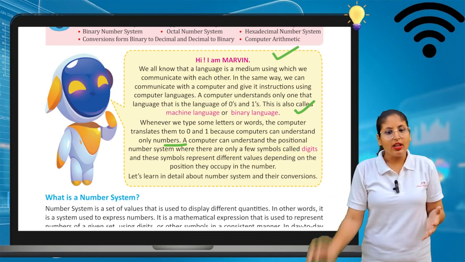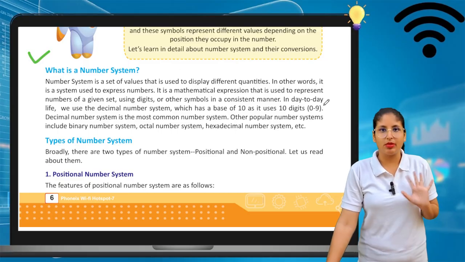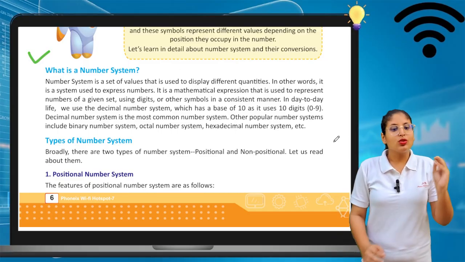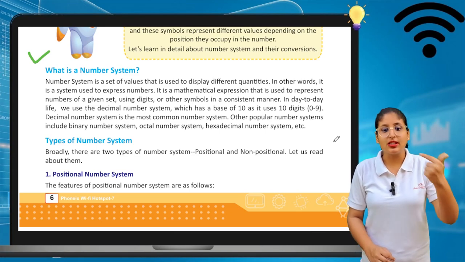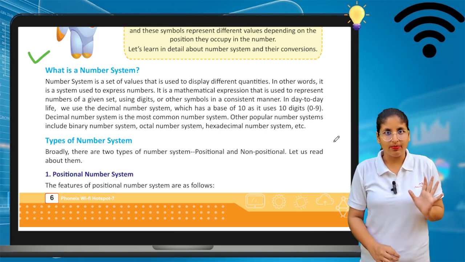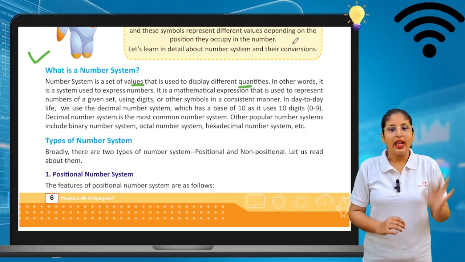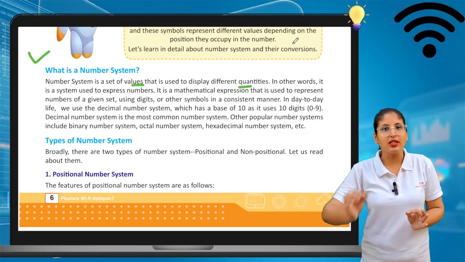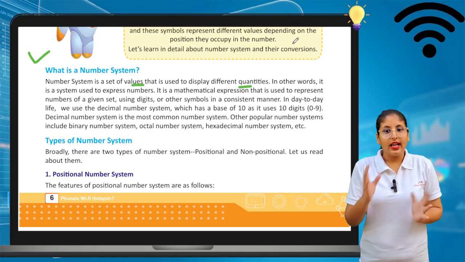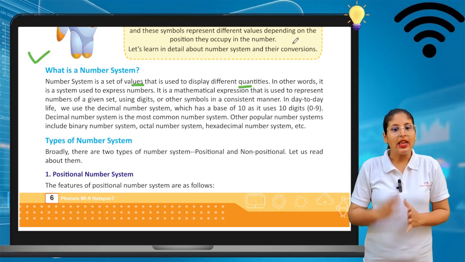Let's start. What is a number system? A number system is a set of values that is used to display different quantities. In other words, it is a system used to express numbers.